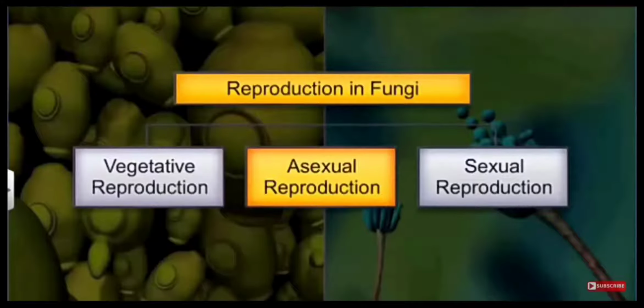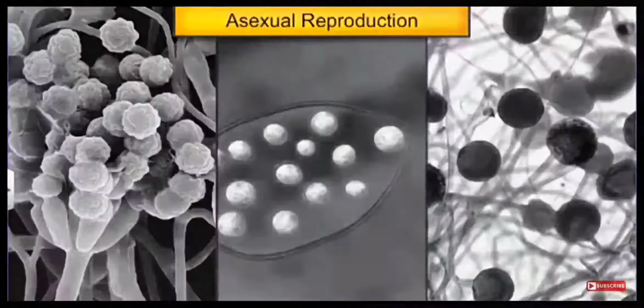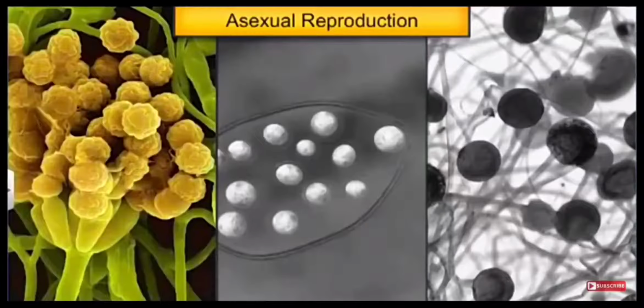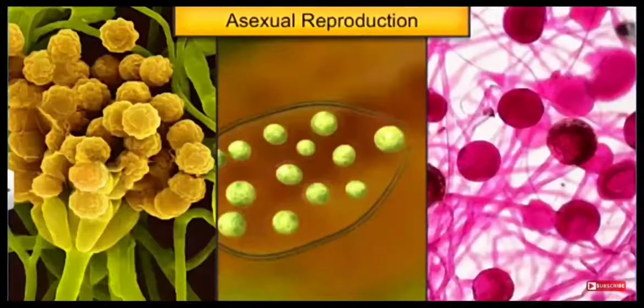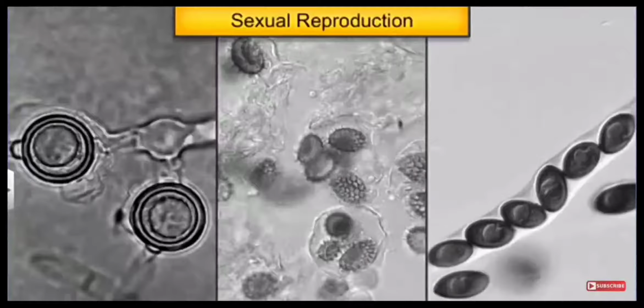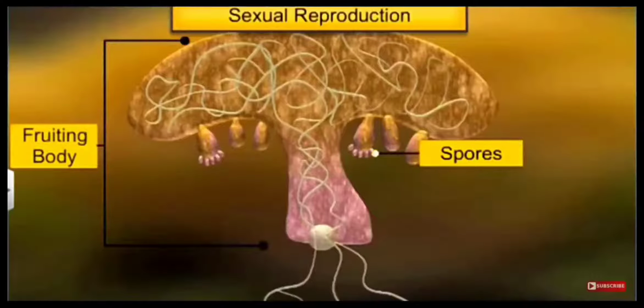So, now let us study the reproduction in fungi. So, you can see reproduction in fungi can be vegetatively, asexually or sexually. Vegetative reproduction may be through fragmentation. Then asexual reproduction may be through different types of asexual spores like conidiospores, zoospores, sporangiospores. And then sexual reproduction by different specific spores like oospores, ascospores or basidiospores. So fungi is known to be with specific spores.